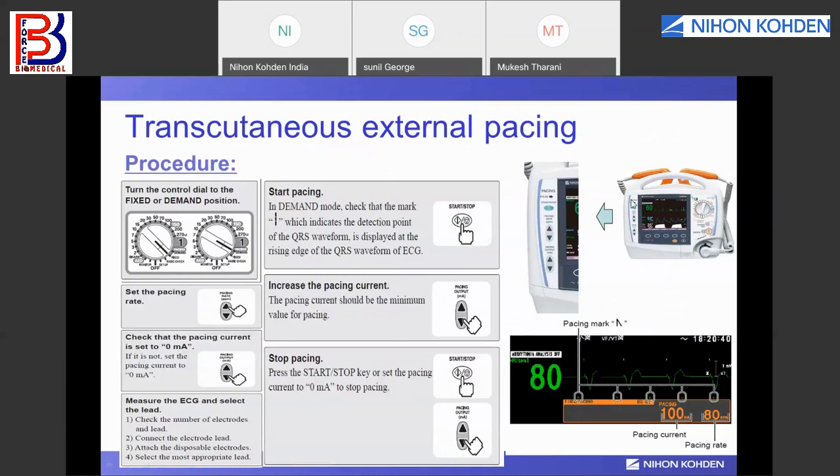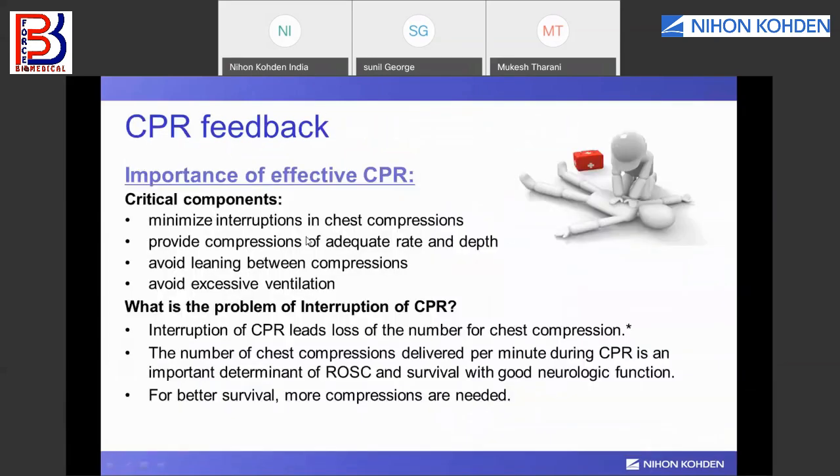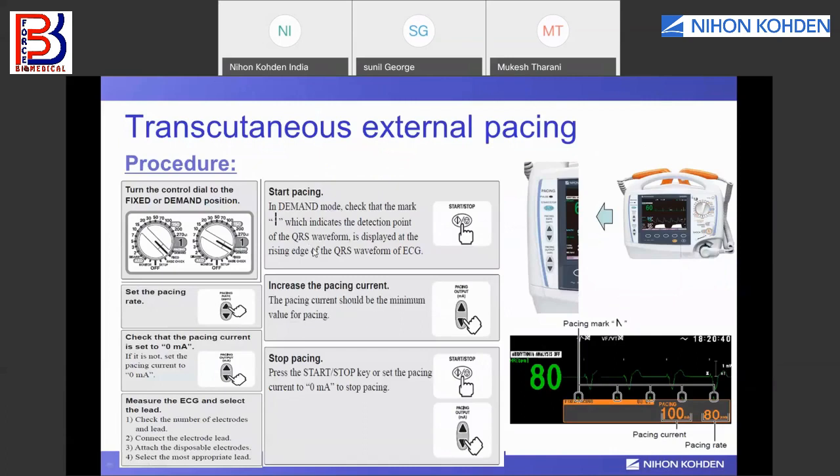And here on the left side of the front panel, we have pacing keys: a start/stop key, pacing rate selection increasing and decreasing, and pacing output in milliamperes increasing or decreasing. So we have some keys over there. So how to give the procedure? First, you need to turn the dial knob to the fixed mode or the demand mode.